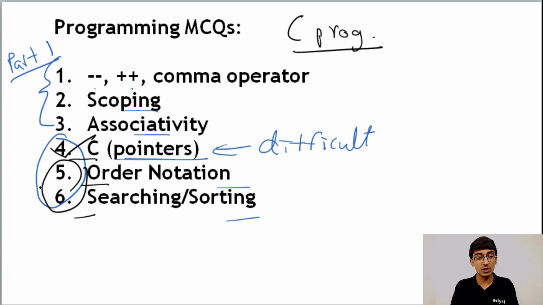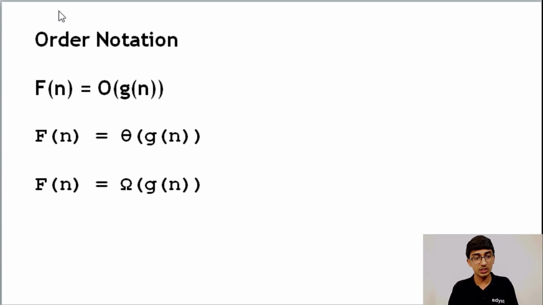5, 6 are not related to 4. So the 5, 6 are not really related to 4. So those of you who just joined us, you missed the pointers part, you can rewind and check again. But 5, 6, which is order notation and searching, sorting, is a completely different topic, and we're going to cover that right now. So order notation itself, there are 3 things that you should know.